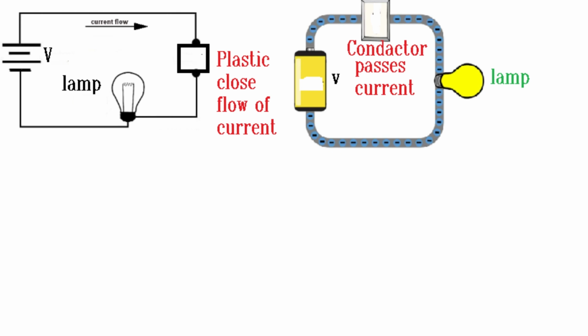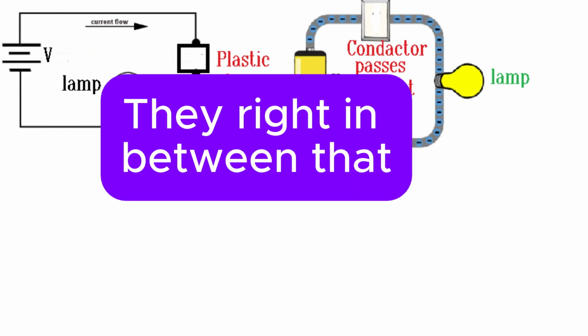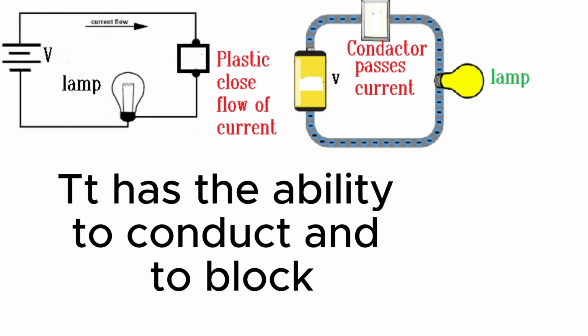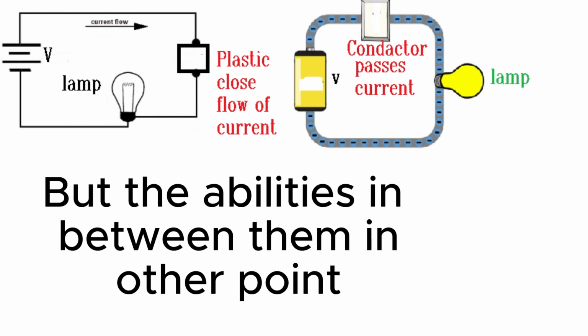So it has conductivity and non-conductivity. They are right in between. That means it has the ability to conduct and the ability to block electric flow, but not as much as conductors conduct electricity, nor as much as insulators block it. So in between them, the ability is in between. In other words, we can control how much electricity passes through them.